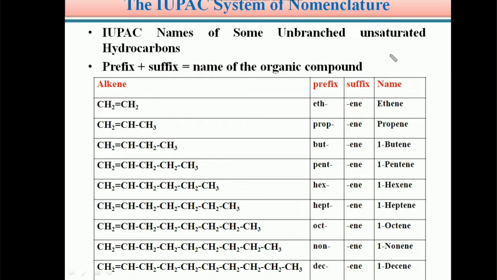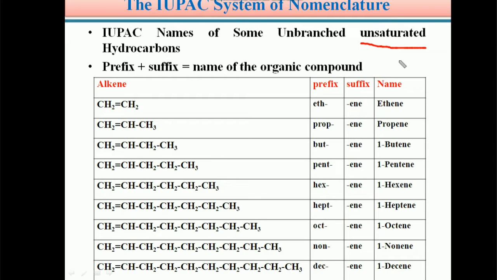Now in this video module we discuss the IUPAC system of nomenclature of unbranched unsaturated hydrocarbons. Students, see here the word unsaturated. In the last video module we discussed alkanes, which are saturated hydrocarbons.